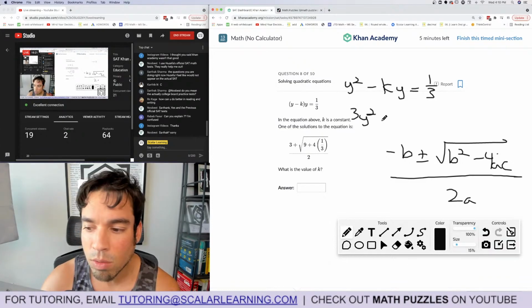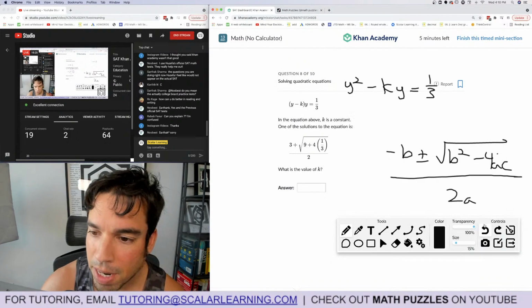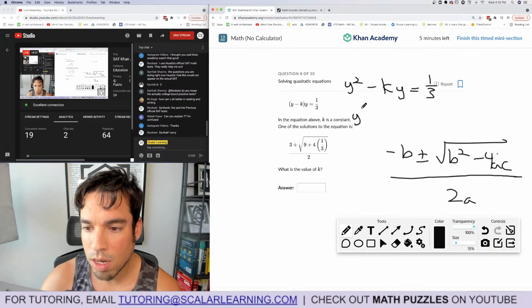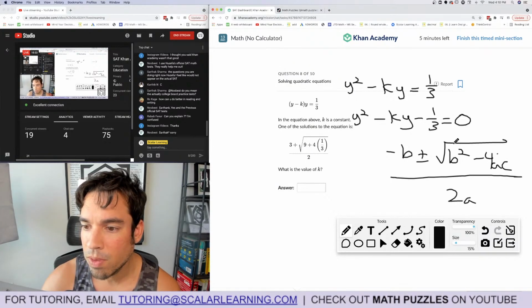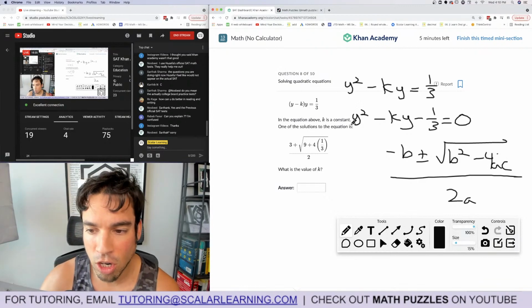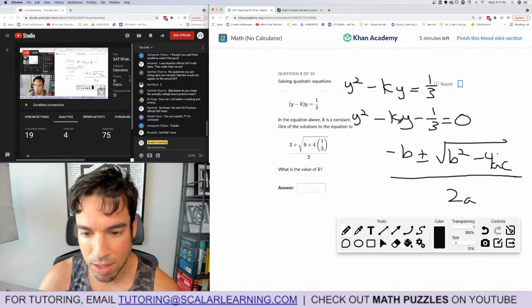3y squared. Wait a minute. I'm not gonna multiply everything by 3. Back up. Okay. Then I got y squared minus ky minus 1/3 equals 0. And then that's what they did. Then they plugged and chugged. And they're like, what is the value of k? Well, my k is my b value.